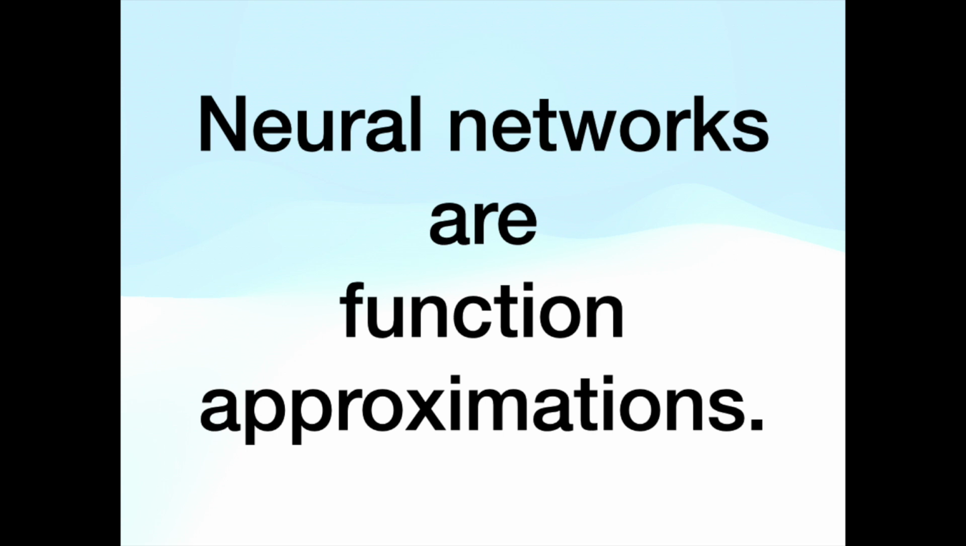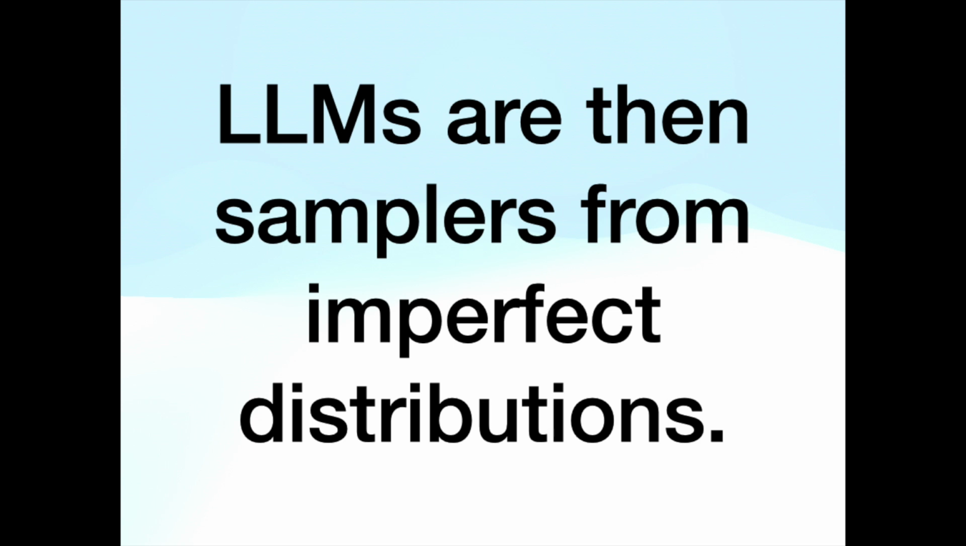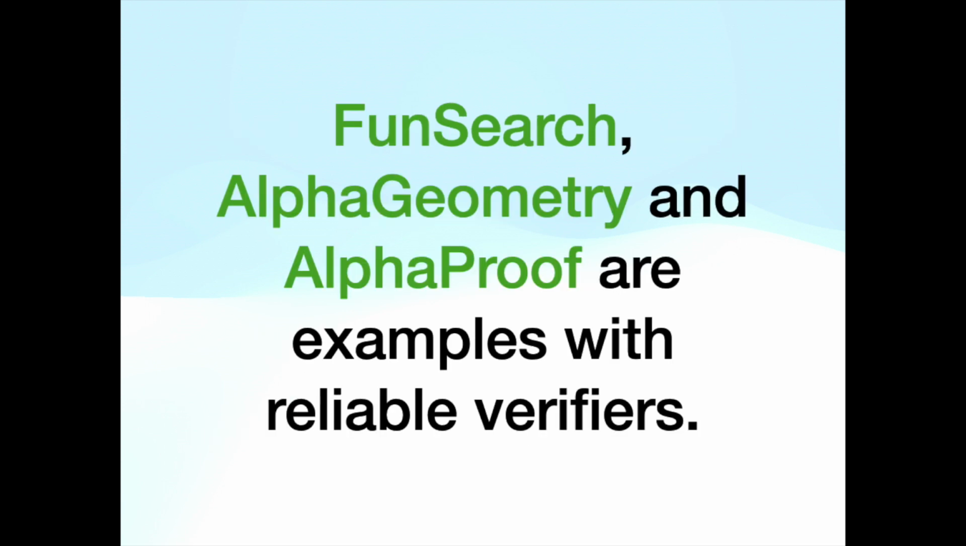Neural networks are function approximations. In LLMs, the approximation is likely not close to perfection, or far from it. LLMs are then samplers from imperfect distributions. Reliable verifiers are required to guarantee the correctness of samples from LLMs. FunSearch, AlphaGeometry, and AlphaProof are examples with reliable verifiers.